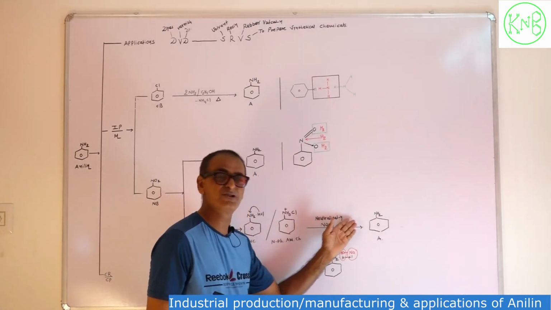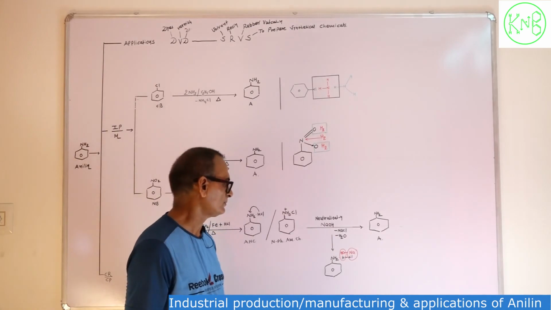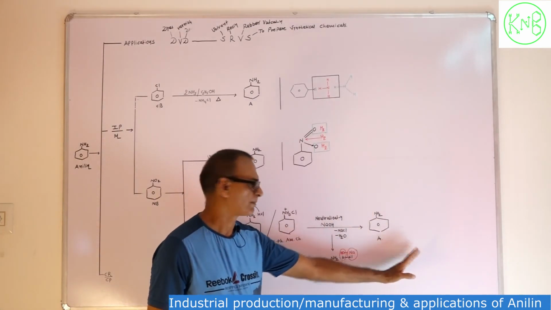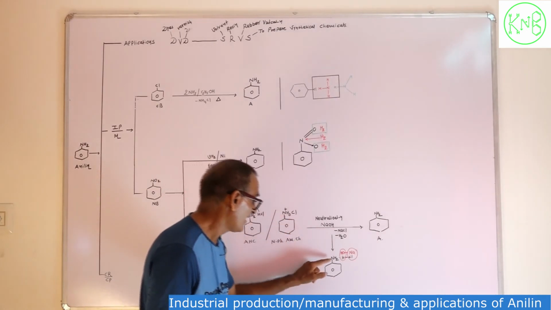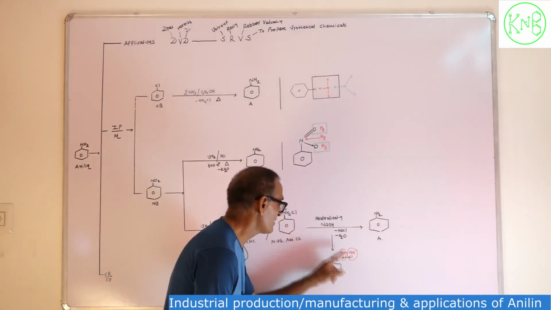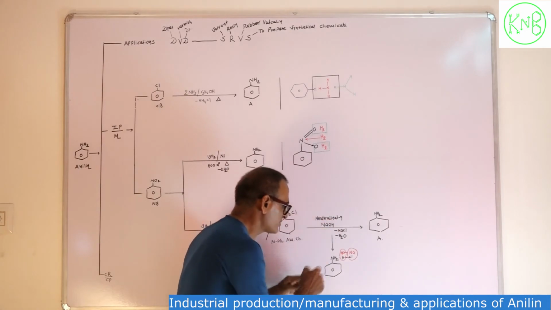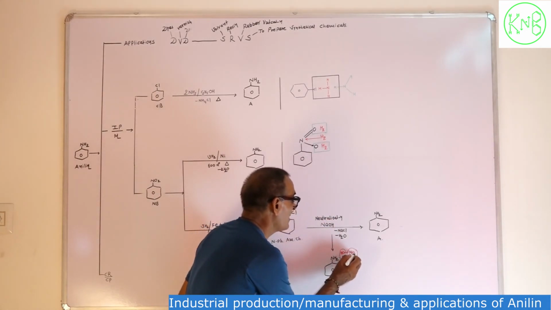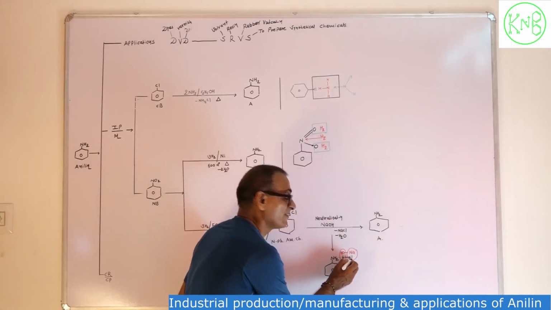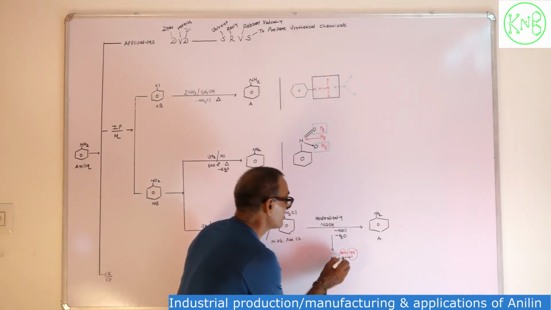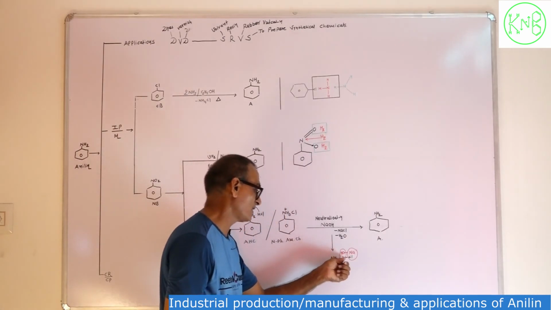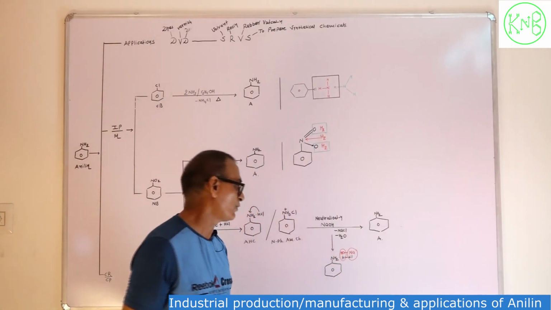On neutralization by NaOH it gives aniline. What is the mechanism of this reaction? Aniline hydrochloride on reaction with NaOH: Na will combine with Cl and NaCl will be removed as a byproduct. Second, this hydrogen will combine with OH of NaOH and a water molecule will be removed as a byproduct.